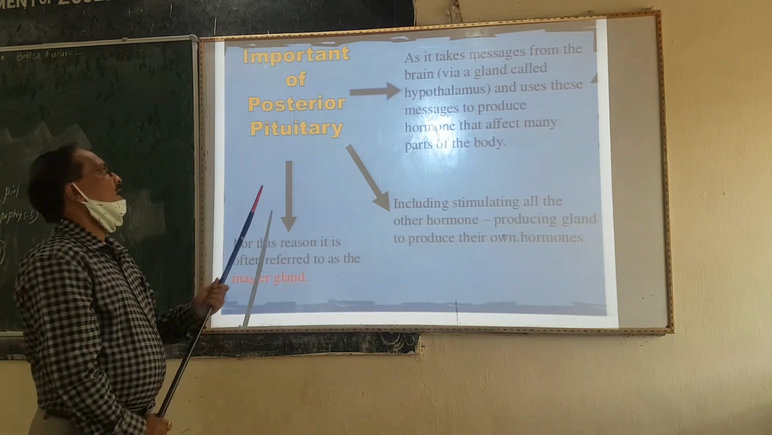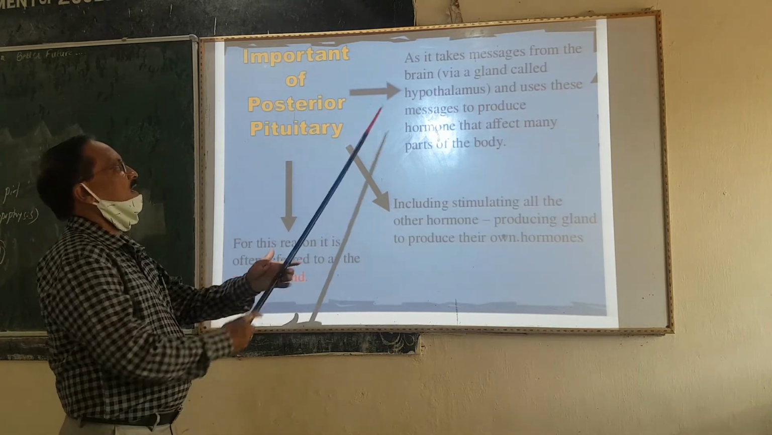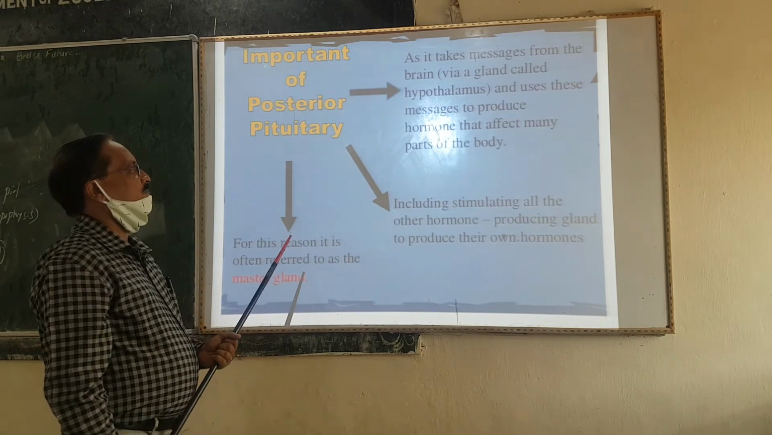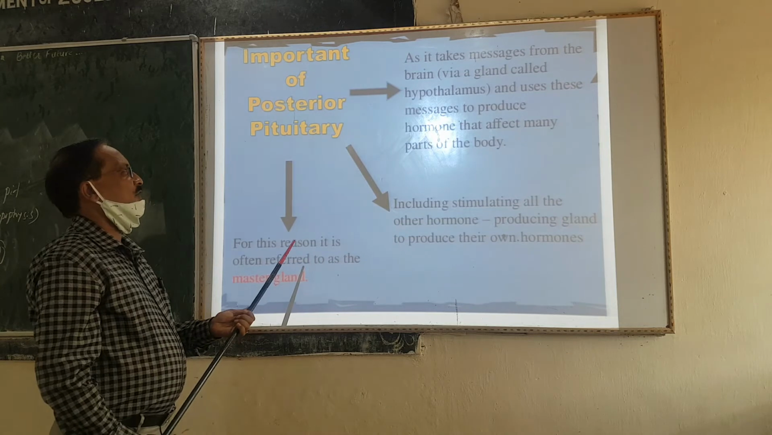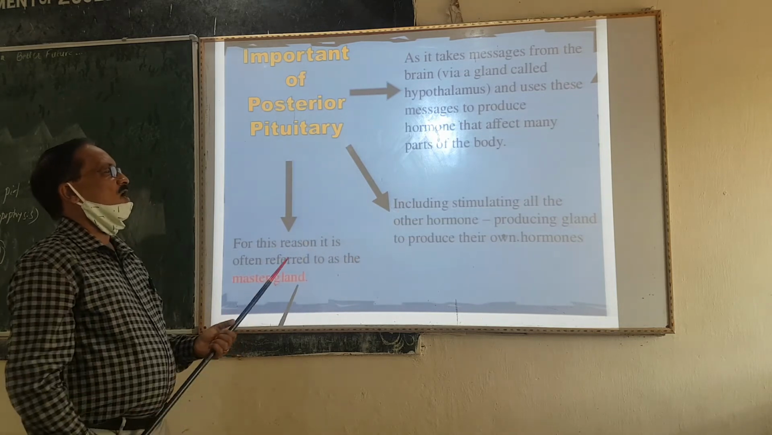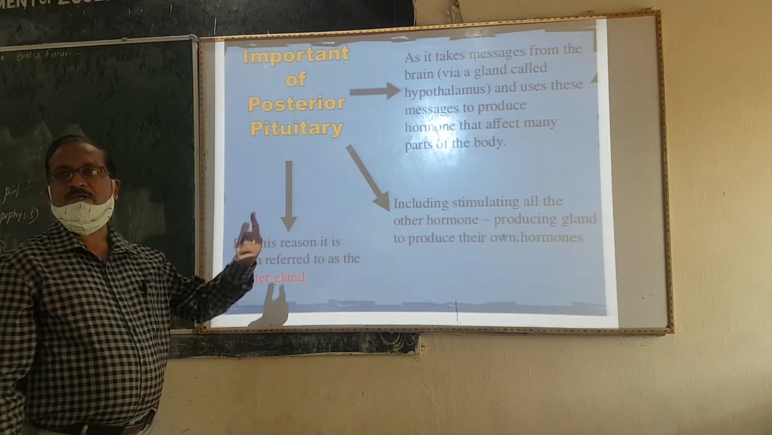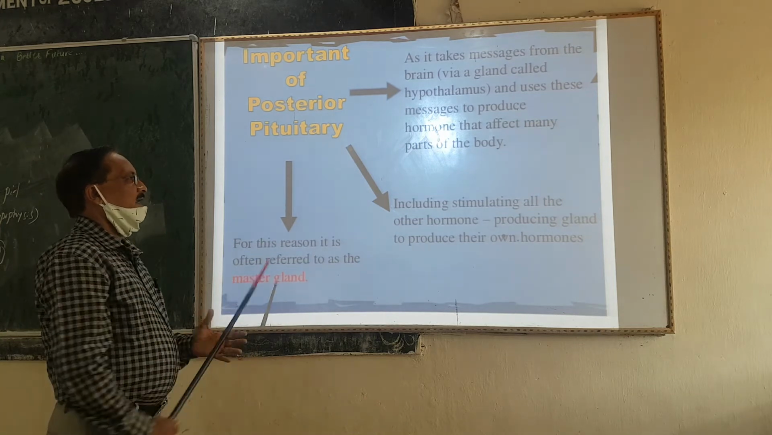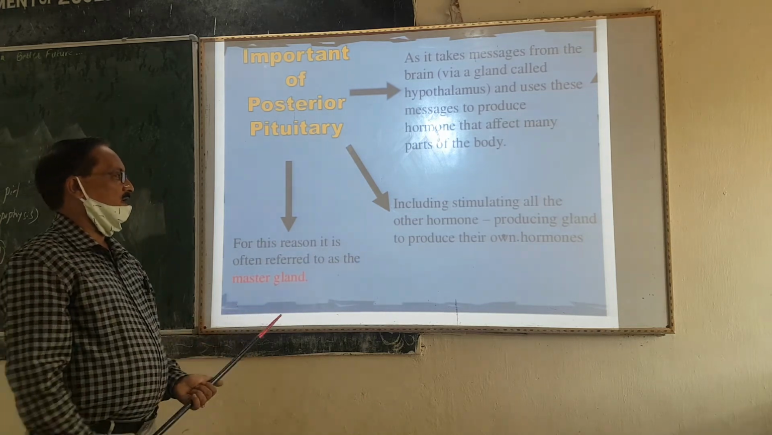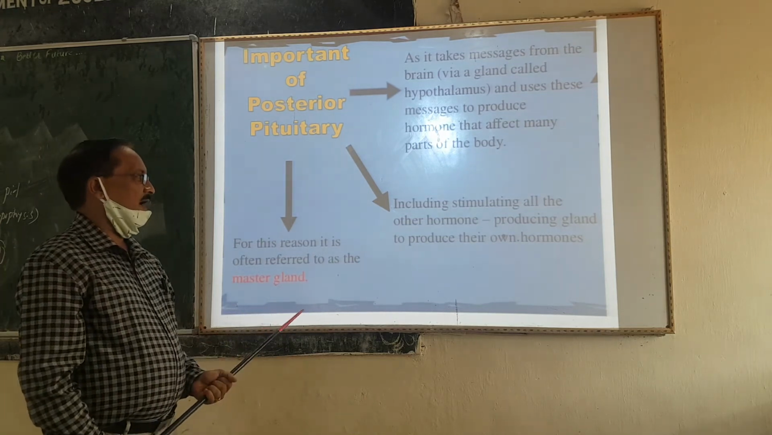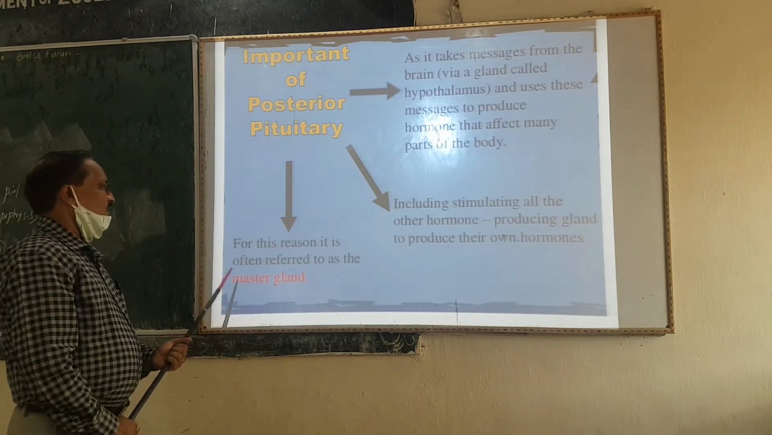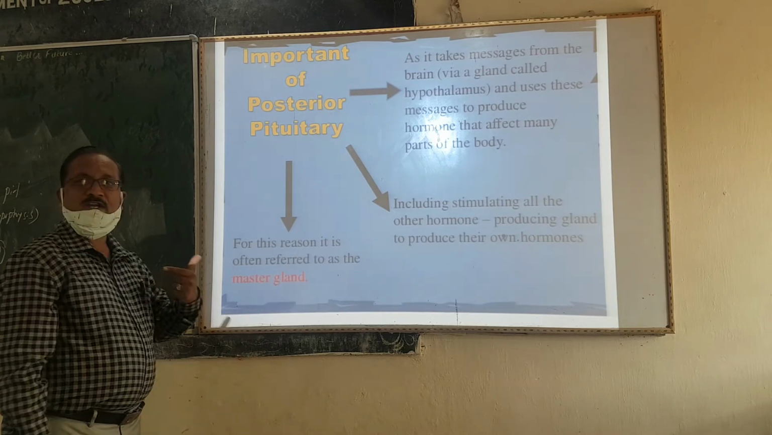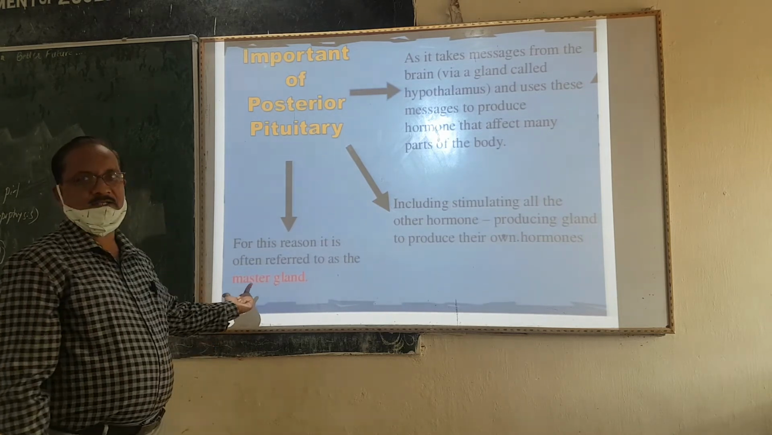It takes messages from the brain via a gland called the hypothalamus, and uses this message to produce hormones that affect many parts of the body, including stimulating all the other hormone producing glands to produce their own hormones. For this reason it is often referred to as the master gland.